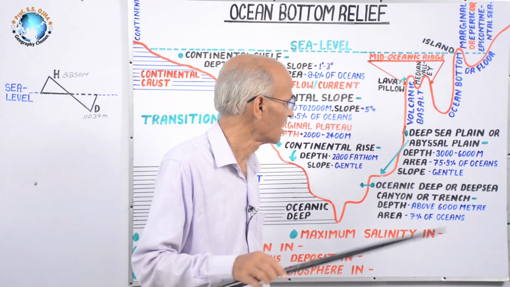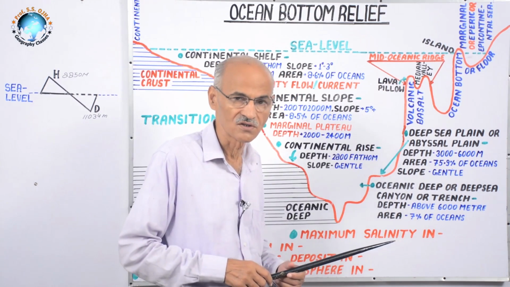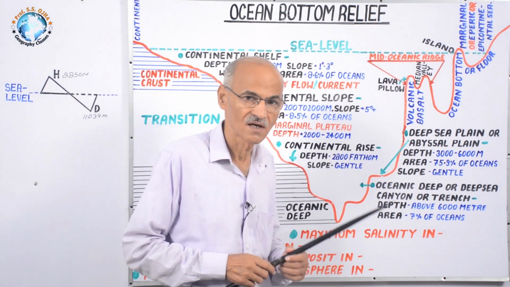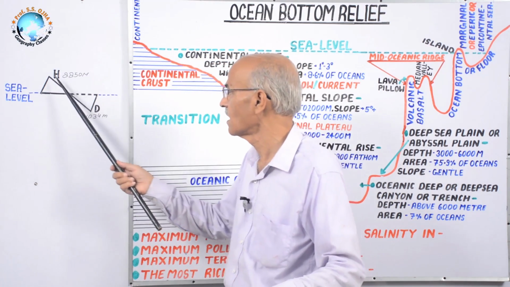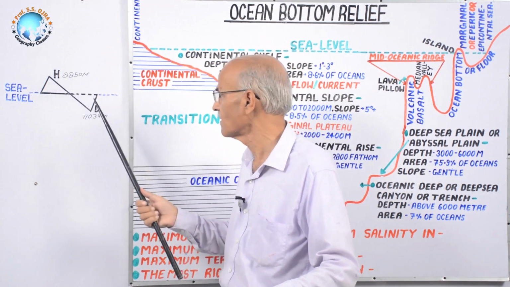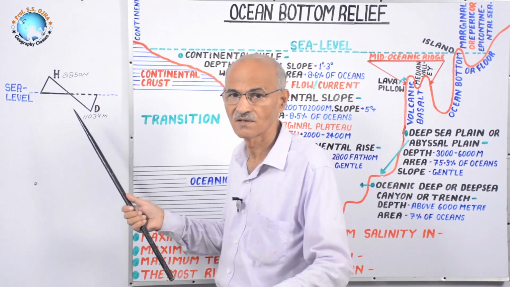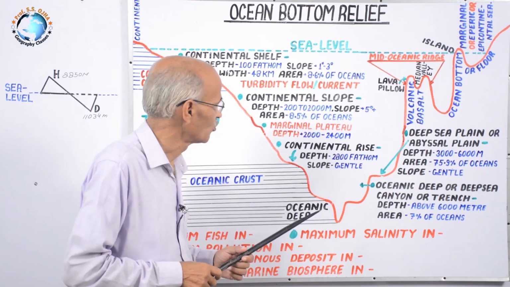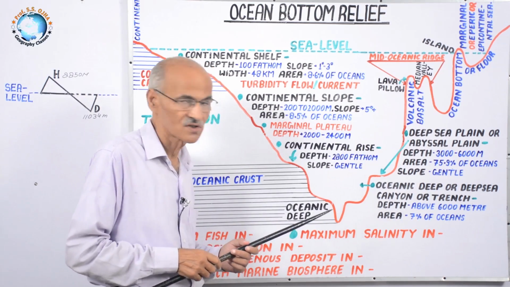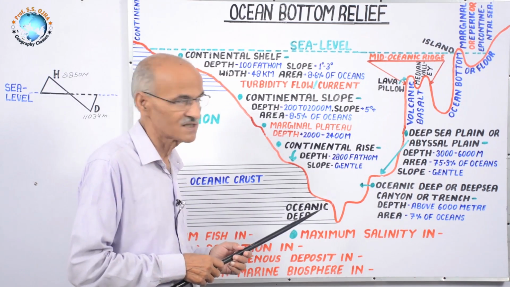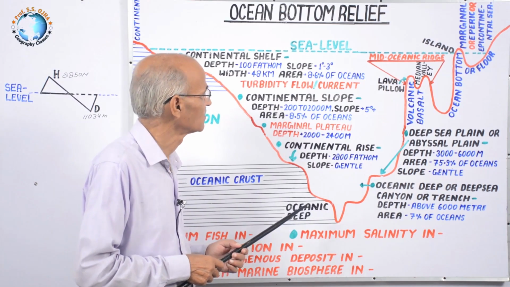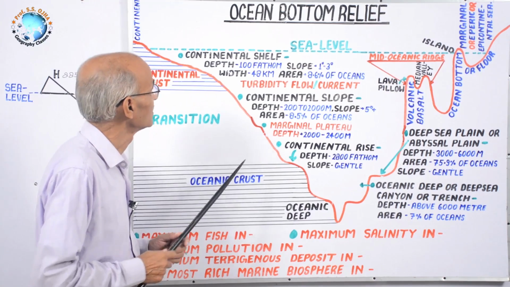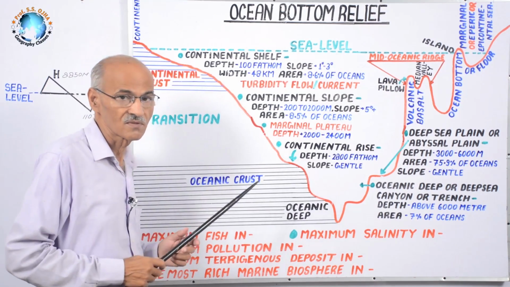Contrary to it, on Moon there is no water body. That's why the highest peaks' height is measured from the deepest point. But here it is the water body, ocean, which covers about 71% area of the earth. Now let us start a journey to study the ocean bottom relief.